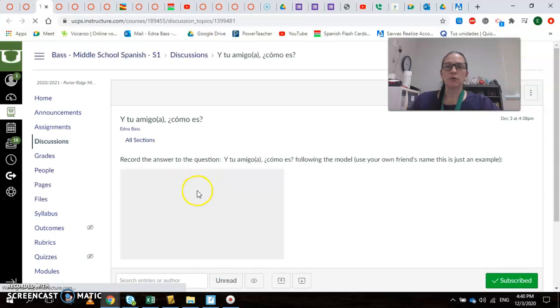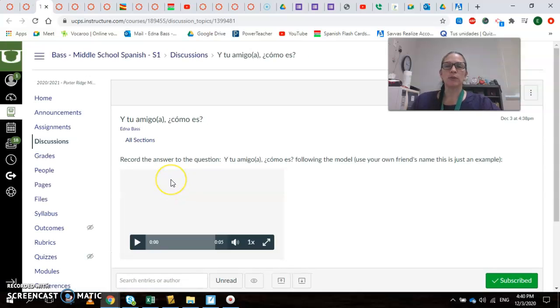In this photo, you are going to record the answer to the question, ¿Y tu amigo cómo es? That means you're gonna talk about one of your friends. You say something about your friend. You're going to use the adjectives to describe them. You're going to follow the model. So I put an example here. You listen to the example, and then you try to do the same about your friend.